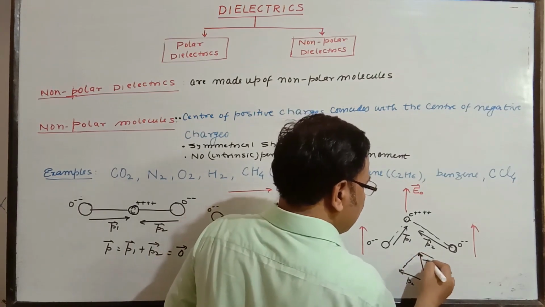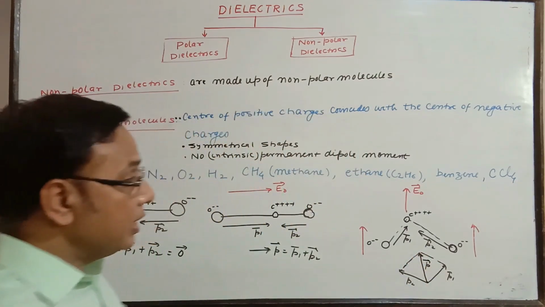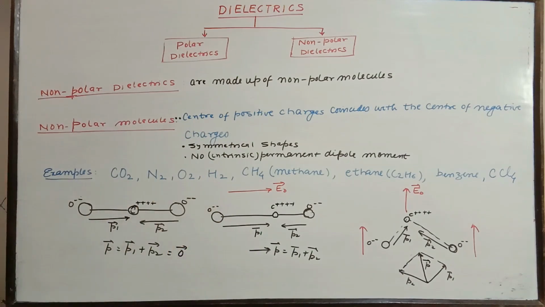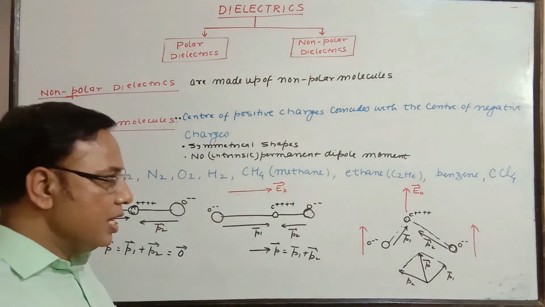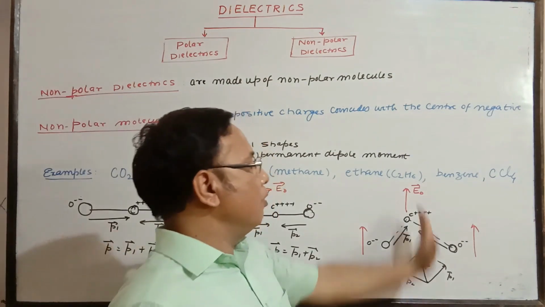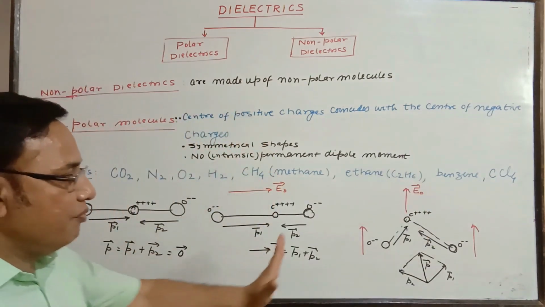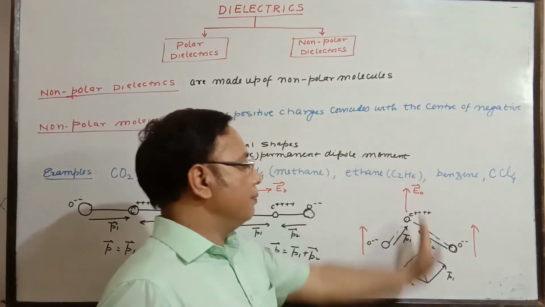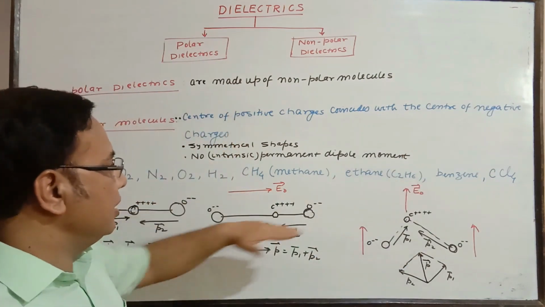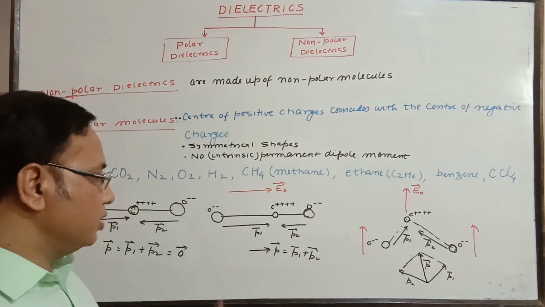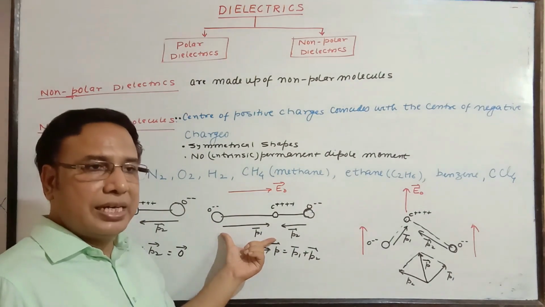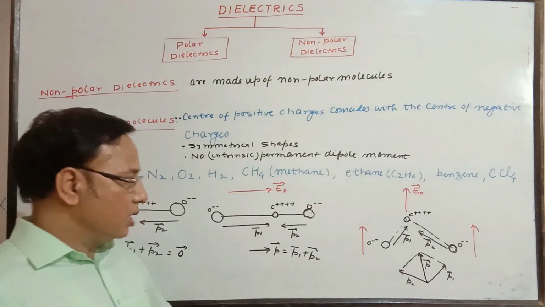This is the actual dipole moment value. So once again here, either you are applying the field along the length or perpendicular to it, in both cases what we see is that the dipole is induced in such a way that the net or induced dipole moment is in the direction of the field. Here the field is upward, dipole moment upward. Here the field is rightward, net dipole moment P is also rightward because it is of larger value. That is why we are getting this. So this is the condition in this way.